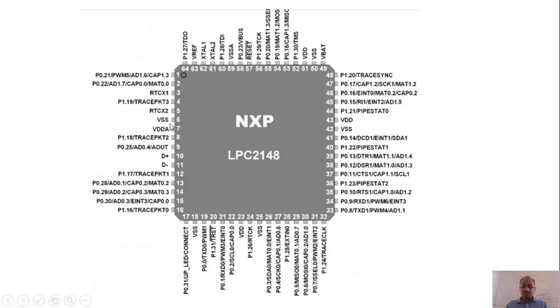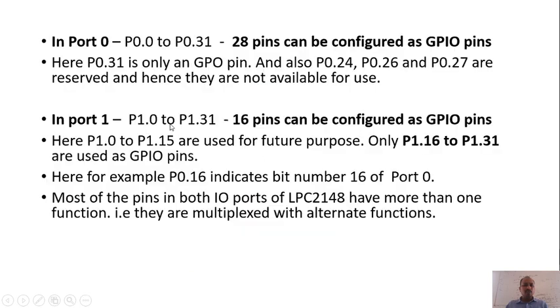So here these port numbers will be assigned to these pins. In port 1, we have P1.0 to P1.31, which is 32 pins. But I am not using all these 32 pins; instead I am using only 16 pins, which can be configured as GPIO pins.